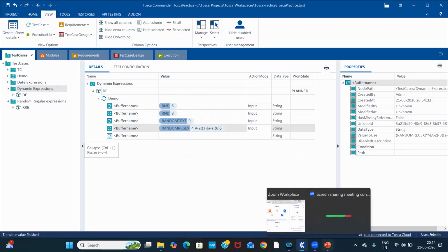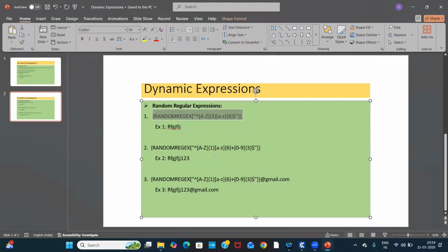The same syntax I'm using to generate numbers also. I just added plus 0 to 9 with a curly bracket and some number. However many numbers I want, that number I have to give. If I want five numbers randomly, those five numbers will be from 0 to 9 only.